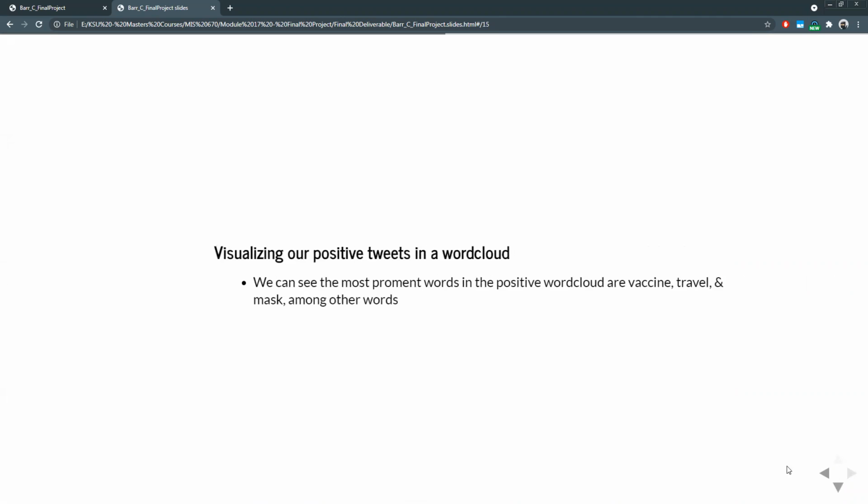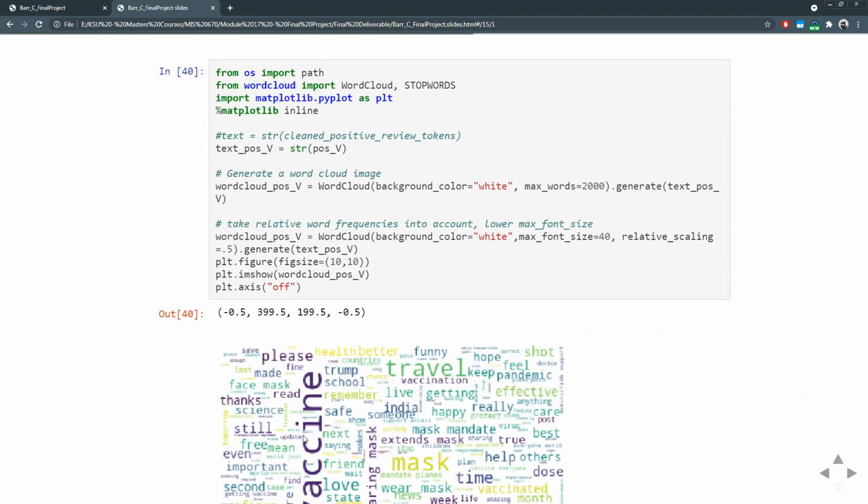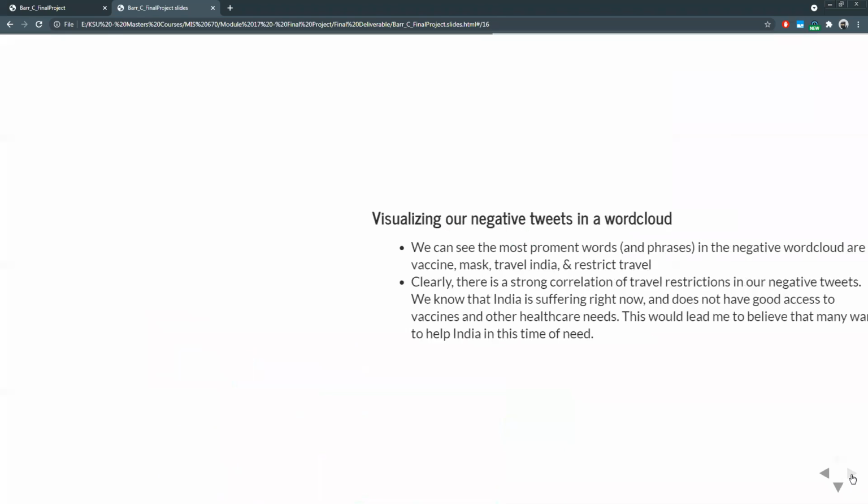So to visualize our positive tweets in a word cloud, it would look something like this. If you look at this word cloud, you can pick out popular words that make you feel like, yes, this is a positive thing. So you see the words thanks, please, health, better, happy. There are a lot of good words in this word cloud that indicate this would be positive. Obviously, vaccine is the largest word, as well as travel, which are still very important things to think about.